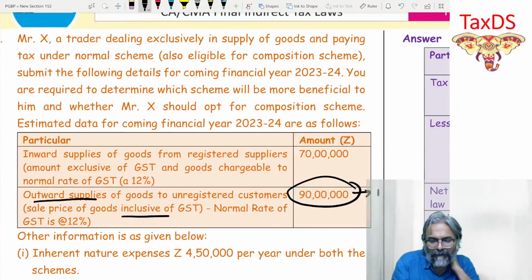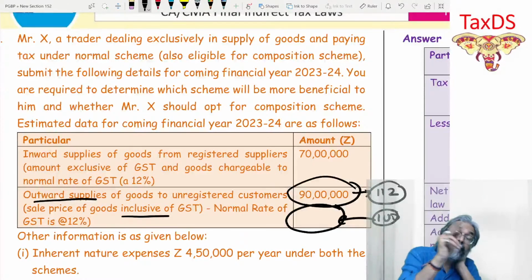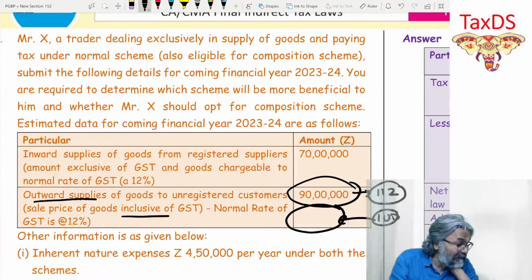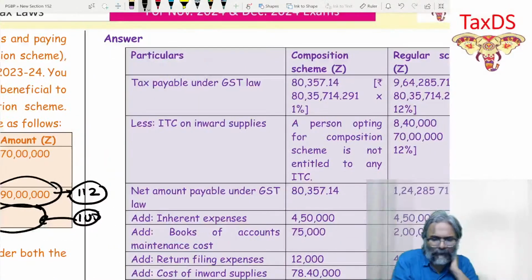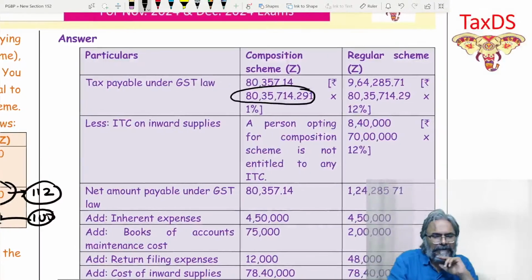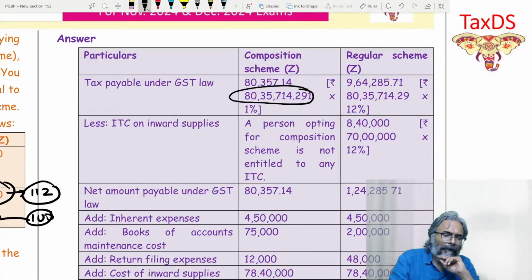So this is 112. Then how much is 100? This 100 is your value of output supply without GST, at the normal rate. So that amount comes to how much? 80 lakhs 35,714. Now on 80 lakhs 35,714, if it is a composition scheme, it is only 1%. Wherever it is a regular scheme, it is 12%.